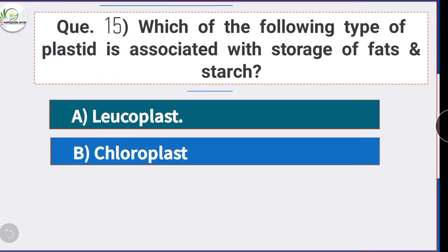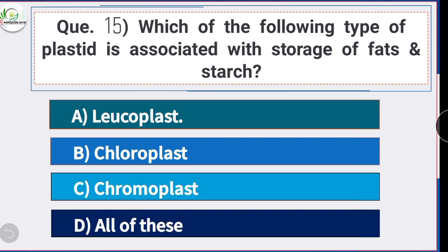Question number 15. Which of the following type of plastid is associated with storage of fats and starch? Option A is the correct answer, leucoplast. Leucoplast is a type of plastid which is associated with storage of fats and starch.